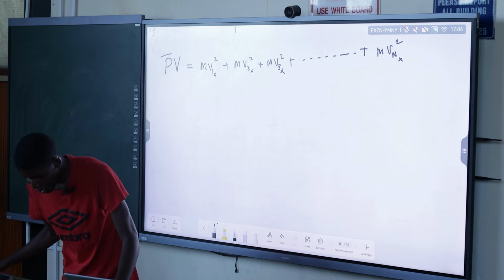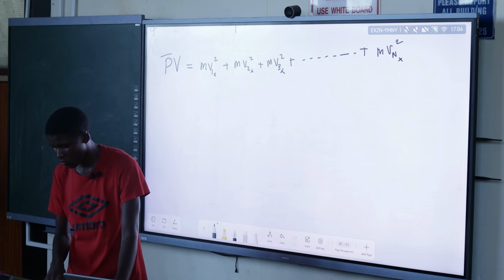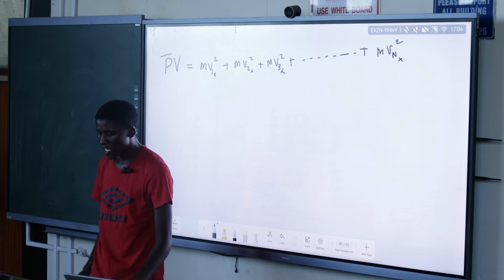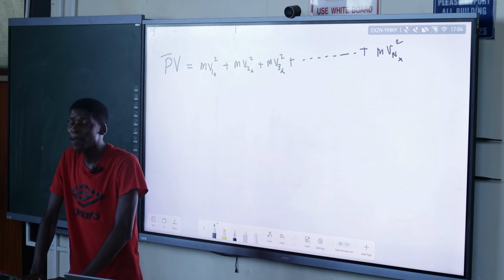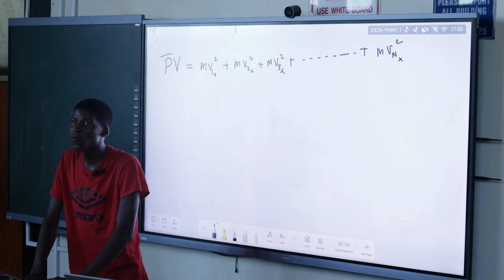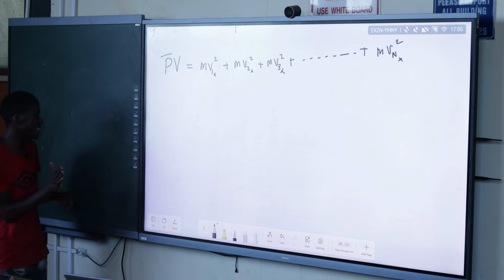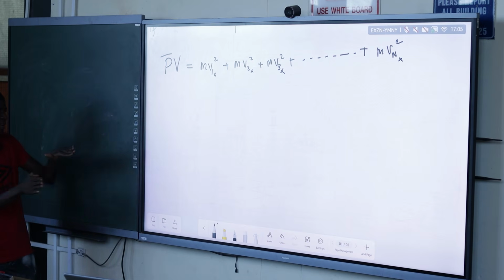Now here is a statement: if the number of molecules is large, collisions will be frequent. Basically, if we have a larger number of moles, collisions are more frequent. Imagine one molecule colliding, it comes back and collides again. Imagine if there are two: one collides, the other goes away. Imagine if there are three, keep the same picture.